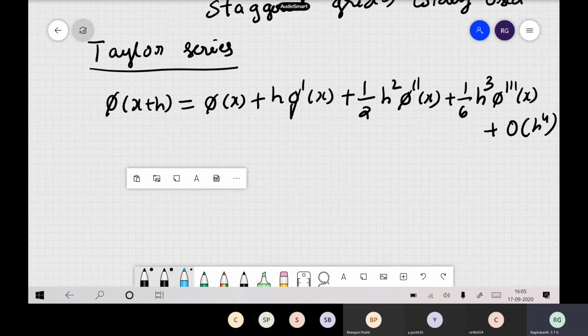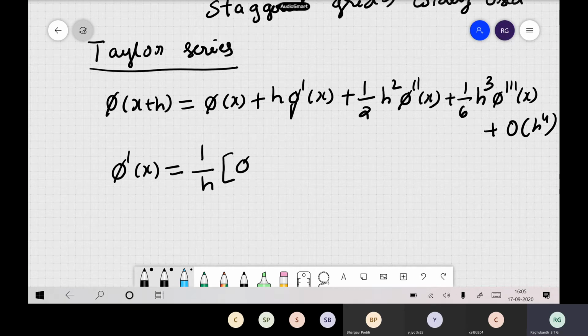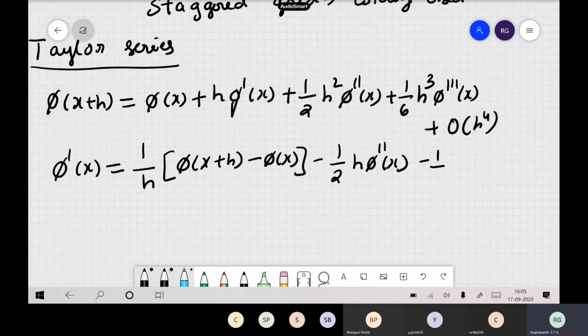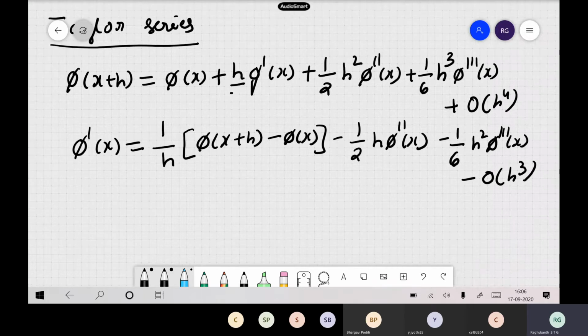Now we can write from the Taylor series for phi dash x. You can pull this side and make adjustments here and there. You can write this as 1 by h times phi of x plus h minus phi of x, minus half h into phi double dash of x, minus 1 by 6 h square phi triple dash of x, minus order of h cube, because 1 by h has come into the picture because of this portion.